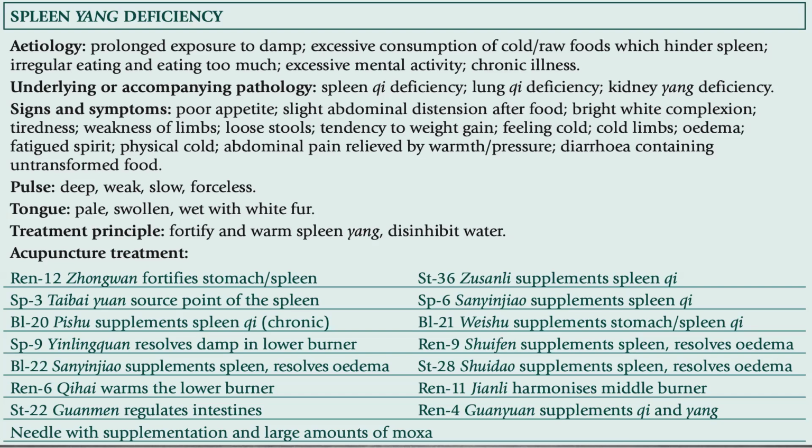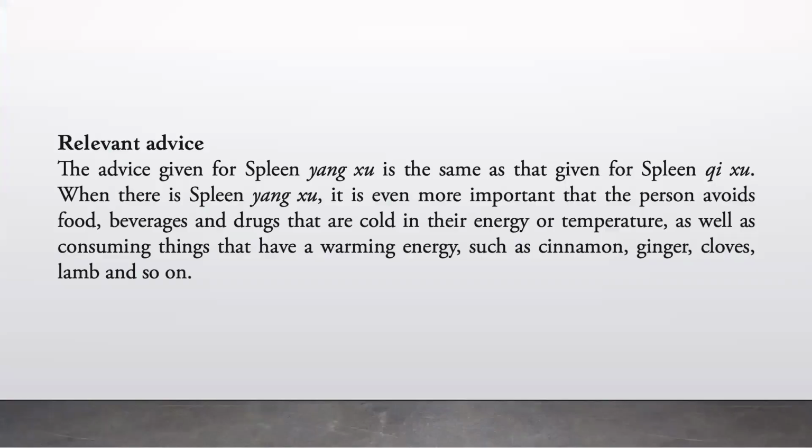Bladder 22 to supplement spleen and resolve edema. Stomach 28, supplement the spleen and resolve edema. REN 6 will warm the lower burner. REN 11 harmonizes the middle burner. Stomach 22 regulates the intestines. REN 4 to supplement qi and yang. Needle with supplementation and large amounts of moxa.